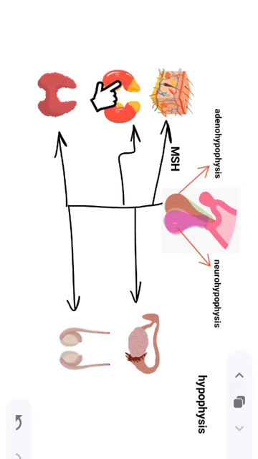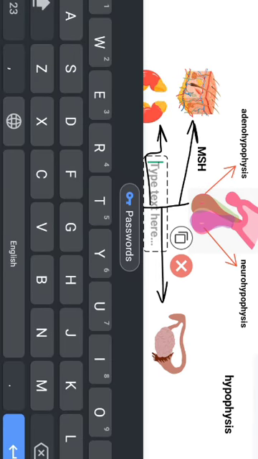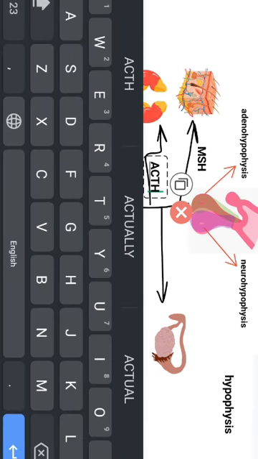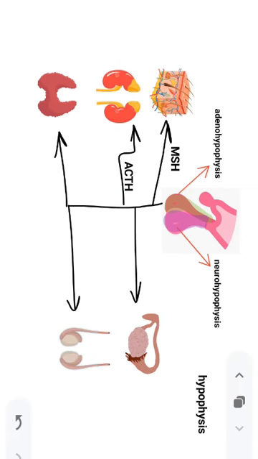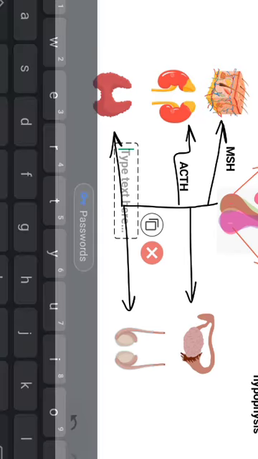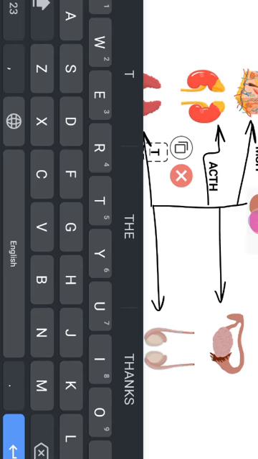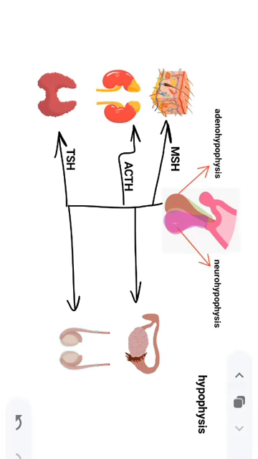So guys, this is the adrenal gland. The adrenal gland is also stimulated by a pituitary hormone. The very hormone which stimulates the adrenal gland is known as adrenocorticotropic hormone, or ACTH in short form. Now, the hormone which stimulates the thyroid is simple: thyroid stimulating hormone.